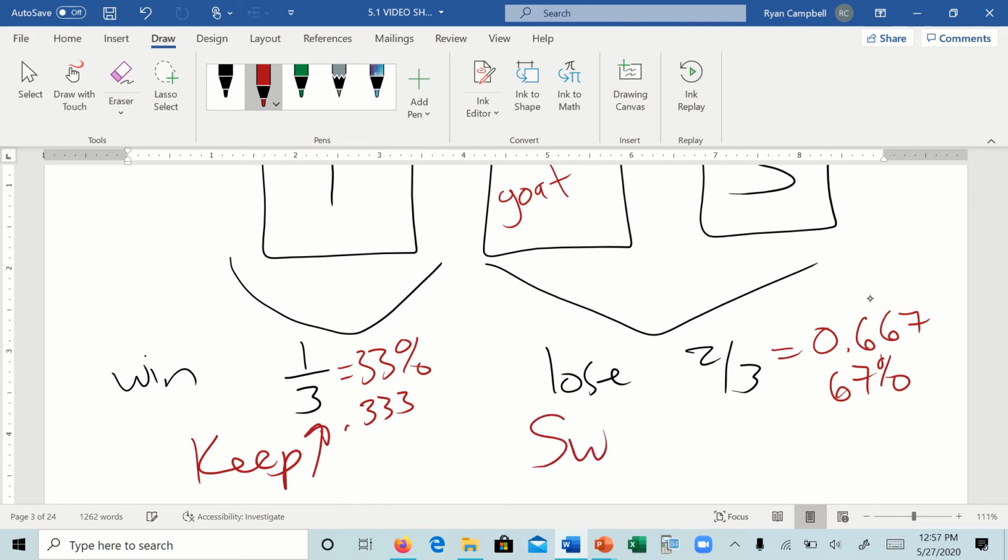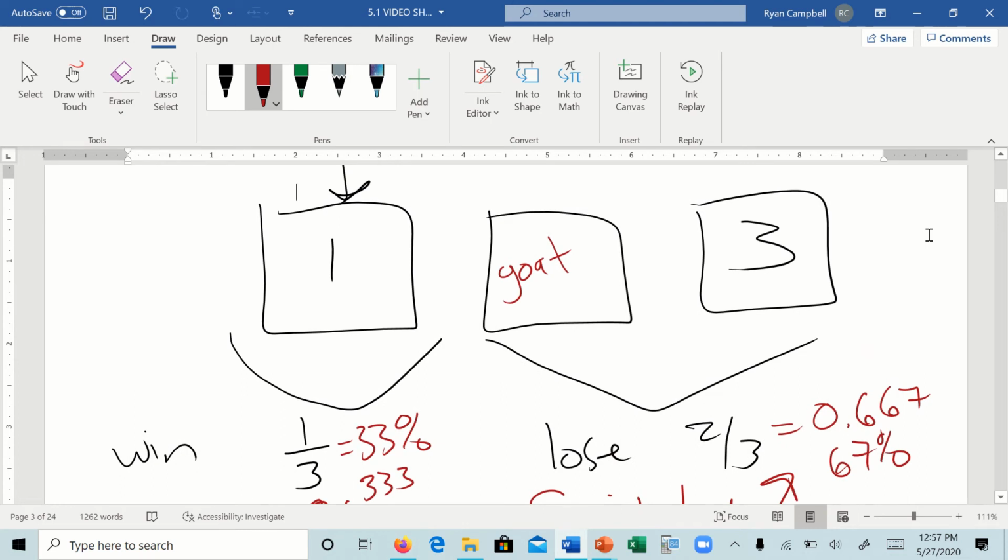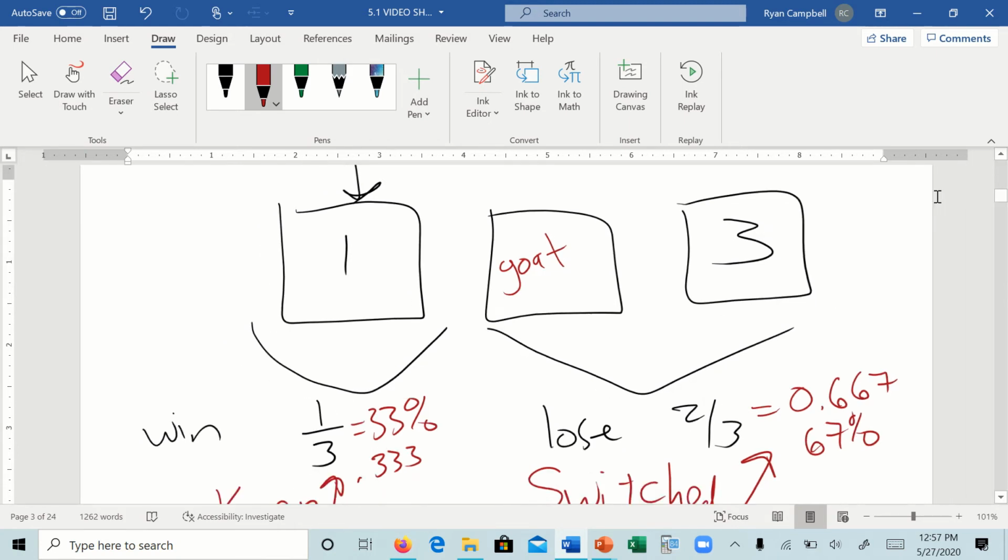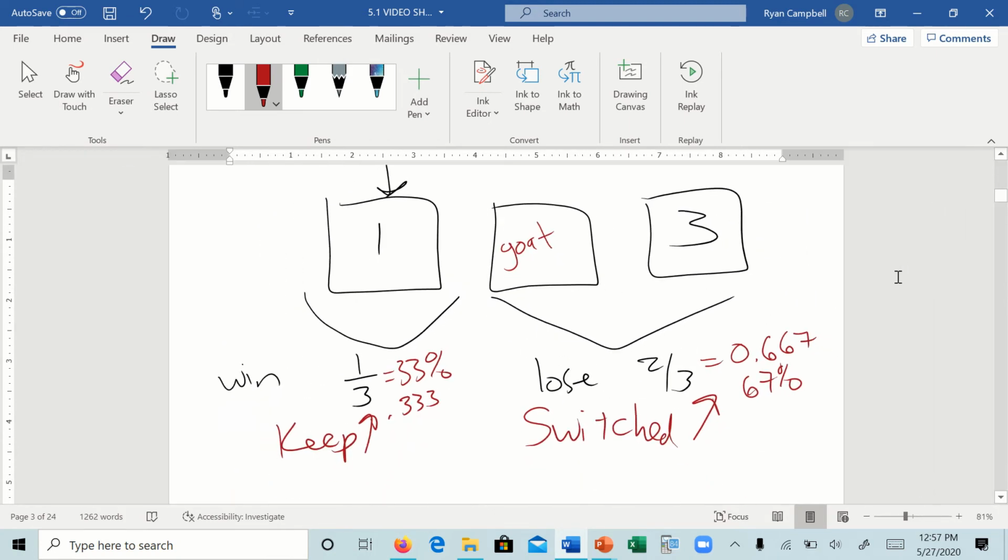And if we switched our door, it was a 2/3 chance of winning, right? So that's why, and again, if you don't understand that, that is totally okay. Mathematicians way smarter than us couldn't decide this for the longest time. But because we did this over and over again, just like with the coin toss, we can see that this is why it's the case. Very weird, but there you go.